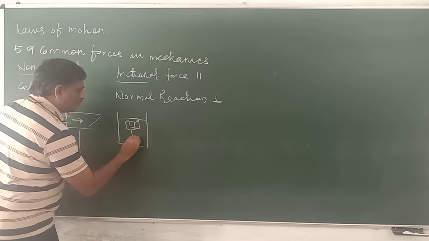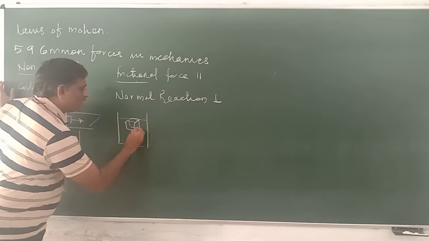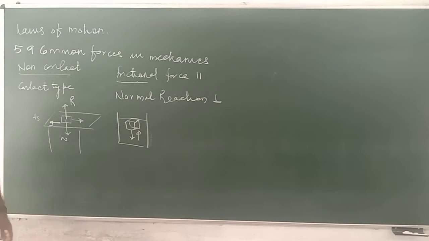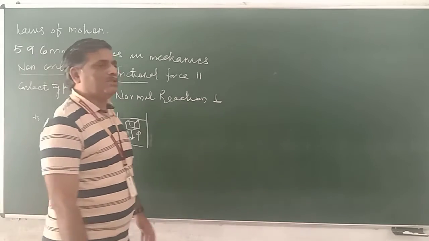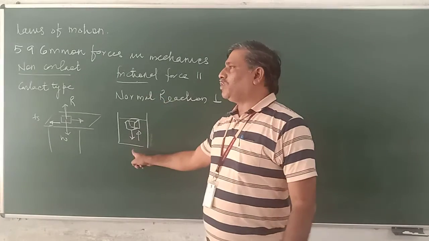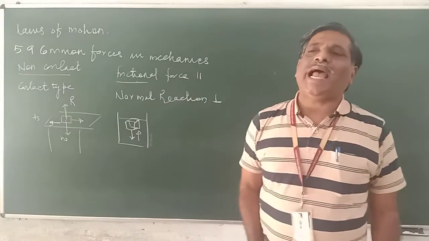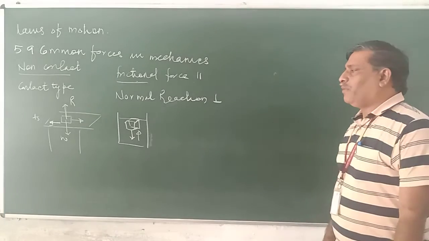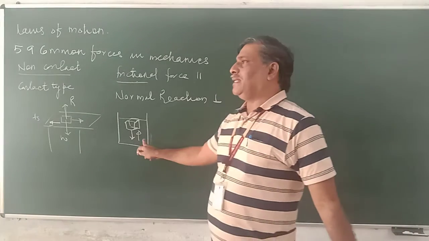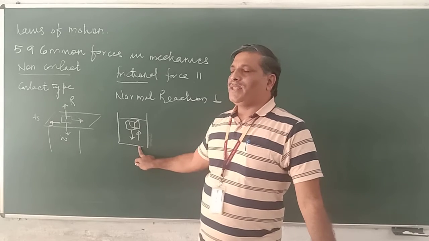If we push it in the downward direction, then the liquid pushes it in the upward direction. This one is known as upthrust. Whenever we try to push any solid into a liquid, a force acts on the solid in the upward direction, known as upthrust. This is also a contact type of force.